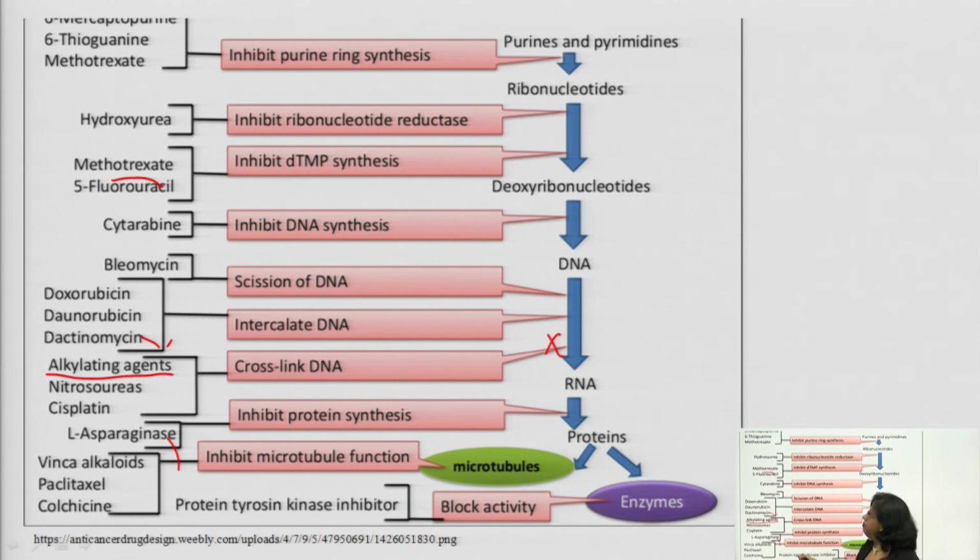If we take the example of methotrexate, thioguanine, 6-mercaptopurine, they affect the purine ring. So, this antagonizes the function of purine analogs. So, this is the simple way to remember the mode of action of all anti-neoplastic agents.